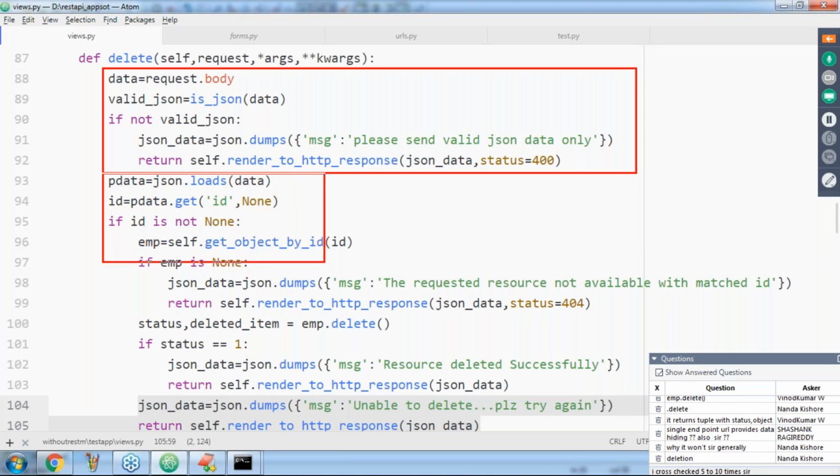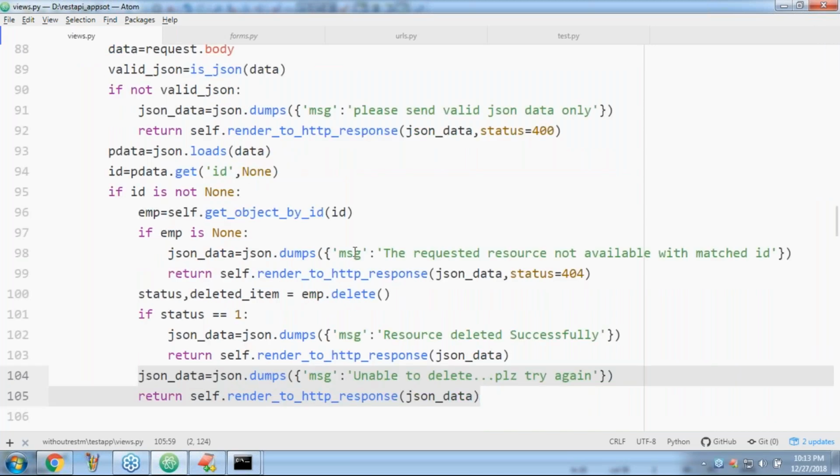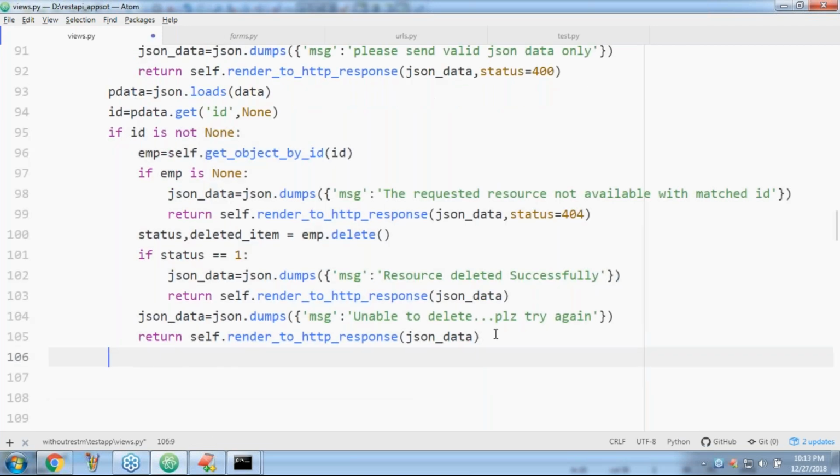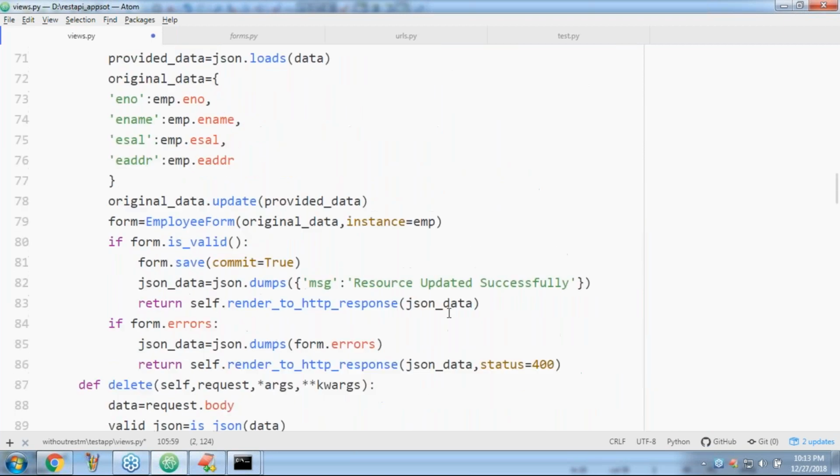Sir, there is one small problem. If ID is not none, okay, you provided it. If ID is none, maybe there is a chance. Then what do I have to take? Just like to perform updation.